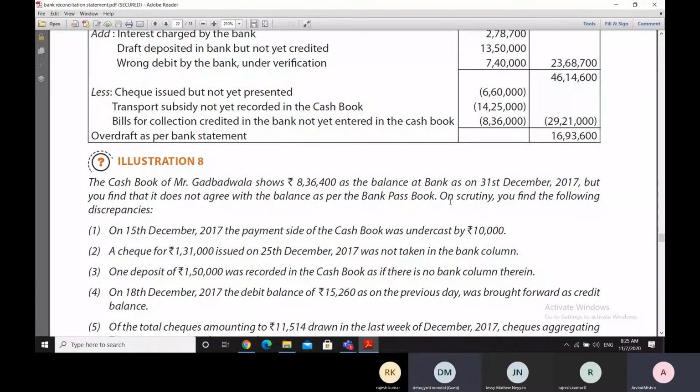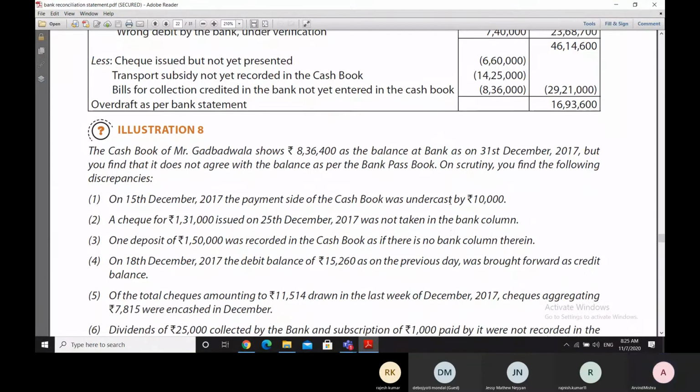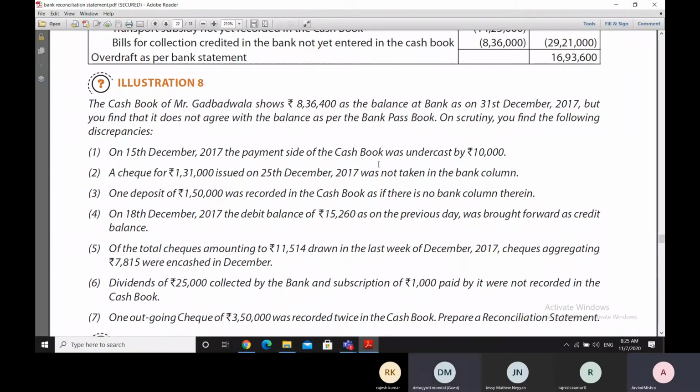Now we move to illustration 8. Illustration 8 says that the cash book of Mr. Garbadwala, very interesting name somebody has come up with, shows 8,36,400 as the balance at the bank. Balance at the bank means in the statement of the bank, this balance is appearing as on 31st December 2017. But we find that it does not agree with the balance as per the bank passbook.